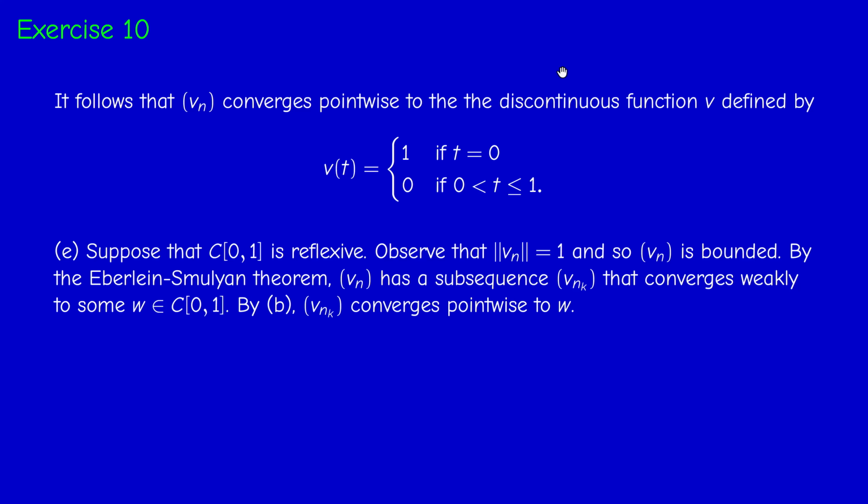But by question 2, we know that Vnk converges pointwise to W, because weak convergence in C01 implies pointwise convergence. Yes, this is Vnk, not Unk; please correct that. So Vnk converges pointwise to V, and so by uniqueness of limits, we should have W equal to V. But this is a contradiction, because W is continuous, but V is not continuous.